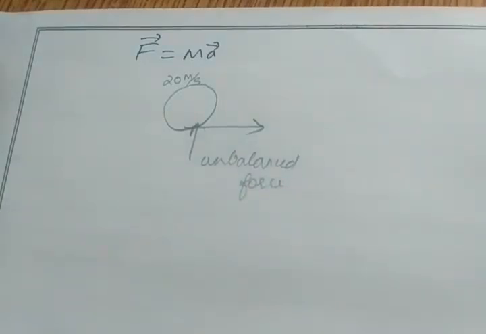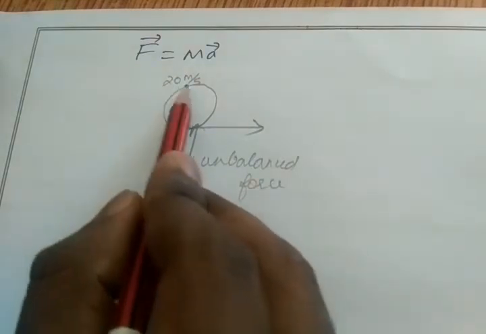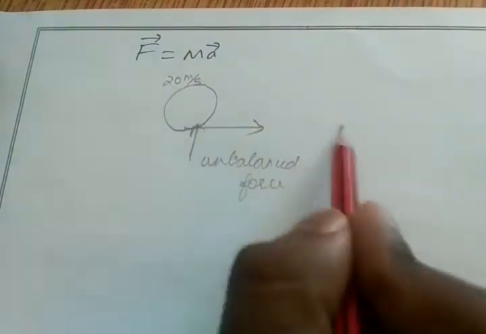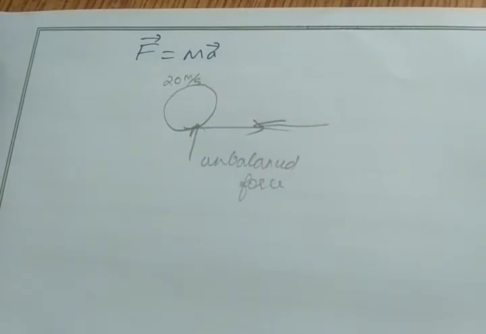That force must be an unbalanced force. So what is the difference between balanced force and unbalanced force? Or what is meant by balanced force? Or what happens to an object if we apply balanced force? For example, here my object is moving at 20 meters per second. In the opposite direction, I applied one balanced force. In this condition, do we get any acceleration of this object?